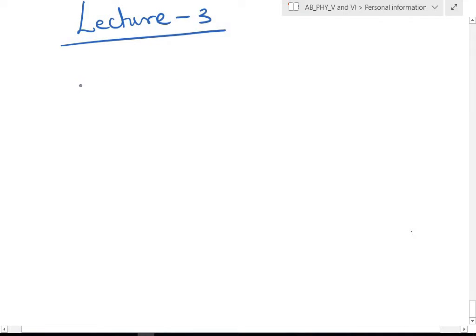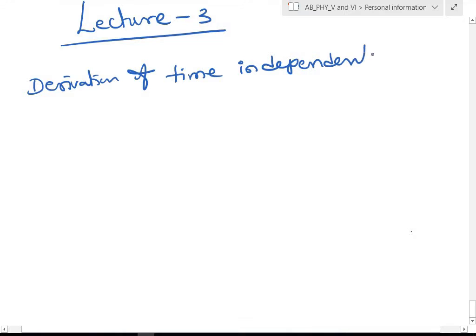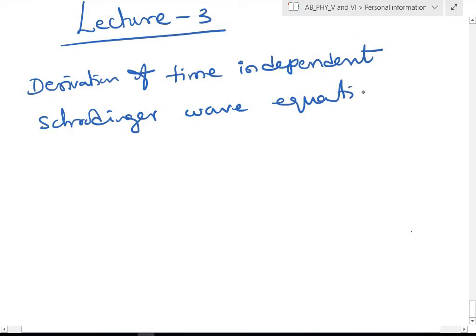Derivation of the time independent Schrödinger wave equation, that is the Schrödinger equation in steady state form.